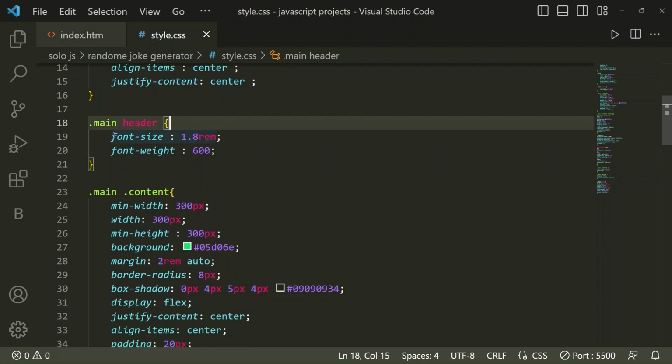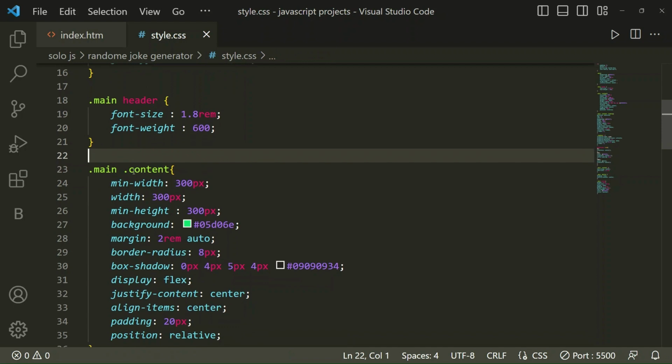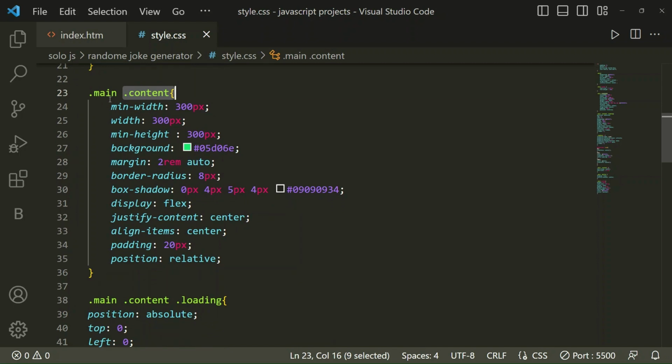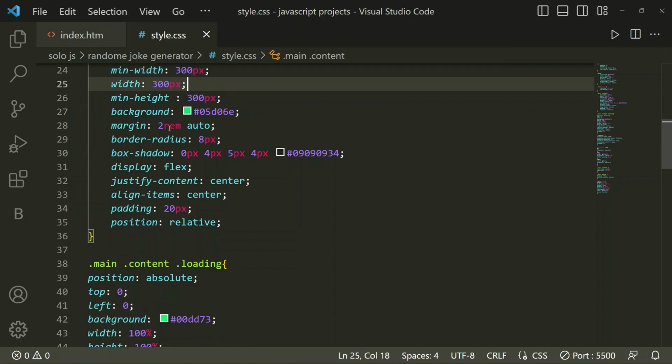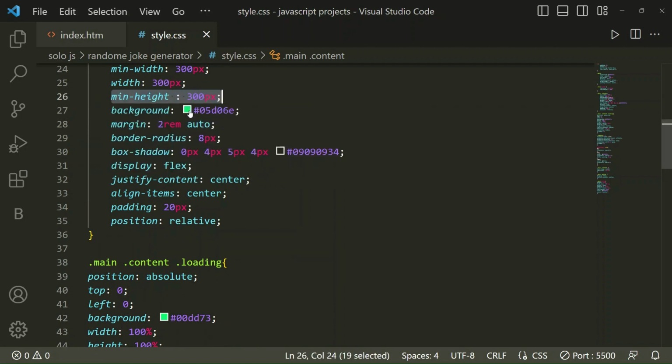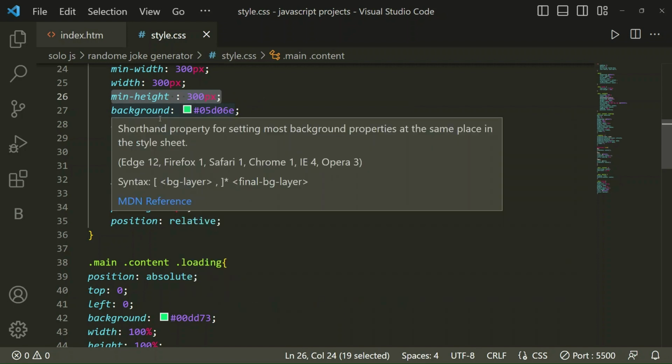Then in this main class with header, for the header we have taken font size 1.8 rem and font weight 600. Then in main we have taken the class content. For the content class we have taken minimum height 300 and minimum width 300, so it will go to a minimum of 300 width.